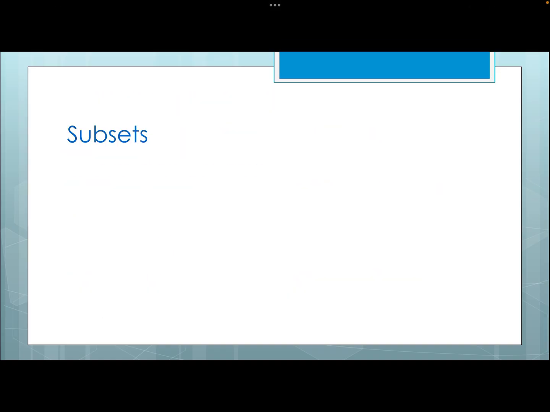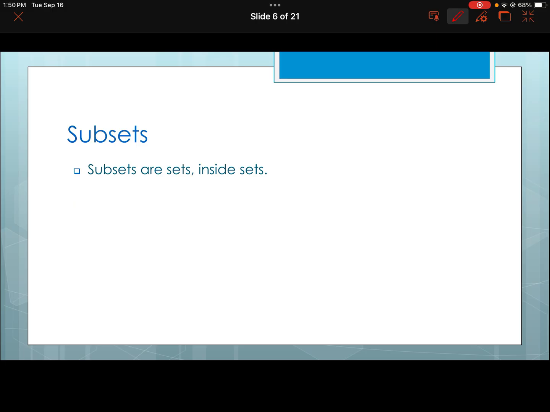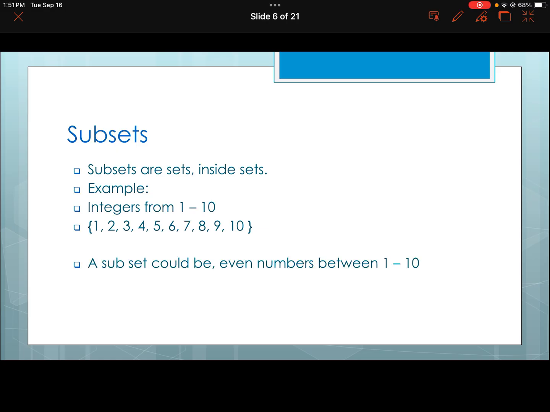Okay, so if there are sets, there are also subsets. Now, in general, if you see the word sub, it normally means inside or less than or something like that. So a subset is a set that's inside a set. Cool? An example of that then: if I said the integers from 1 to 10, you'd say 1, 2, 3, 4, 5, 6, 7, 8, 9, 10. If I then said, what about the even numbers from 1 to 10? That is 2, 4, 6, 8, 10.